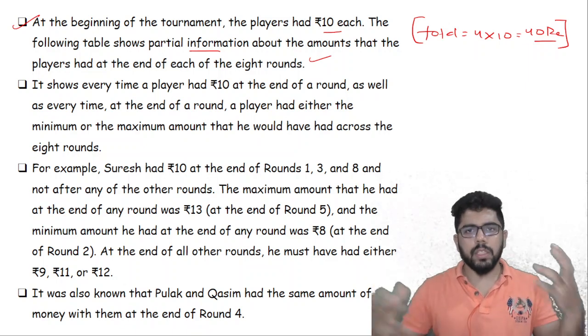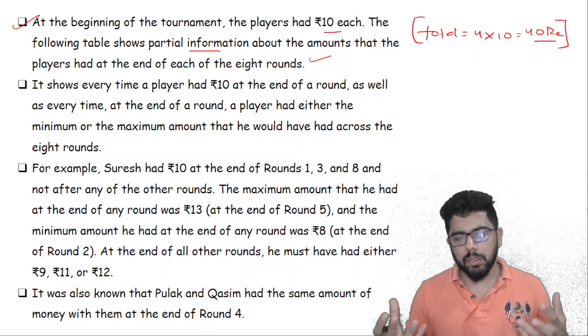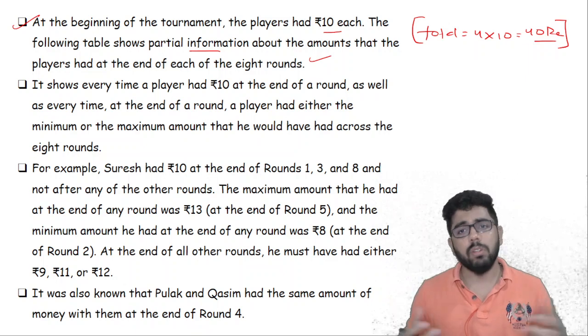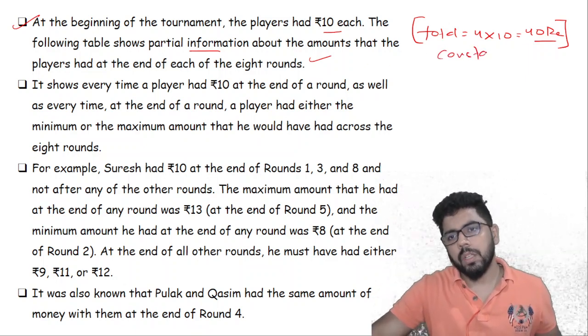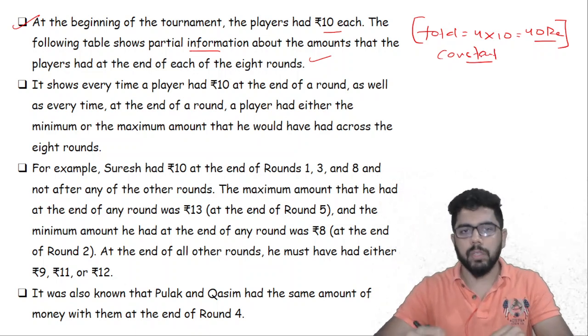It will increase or decrease depending on whoever is losing or winning the bet, or if at all they are playing or not. But the total money is constant. Okay? This is never going to change because no extra money is coming in from anywhere.